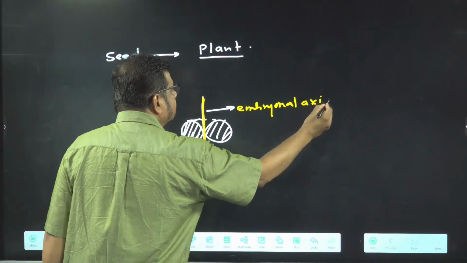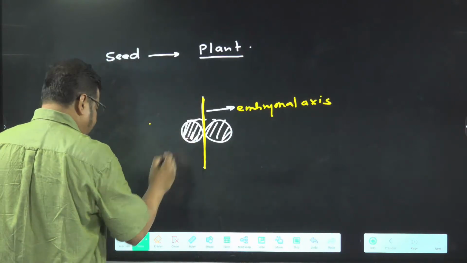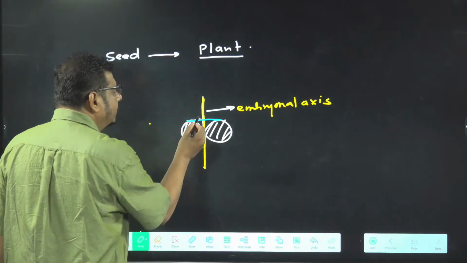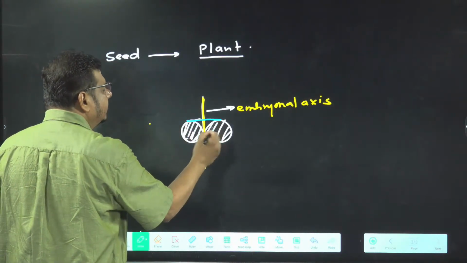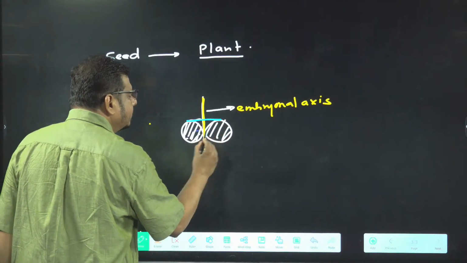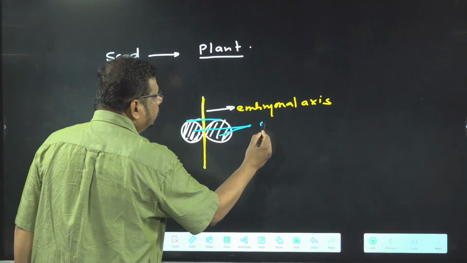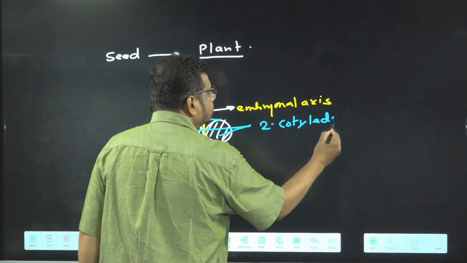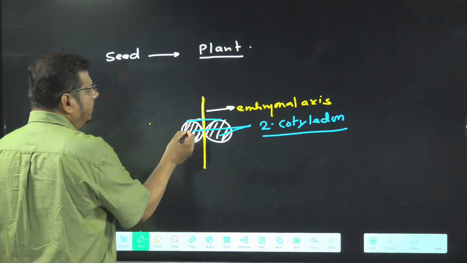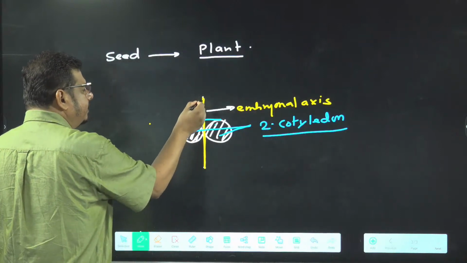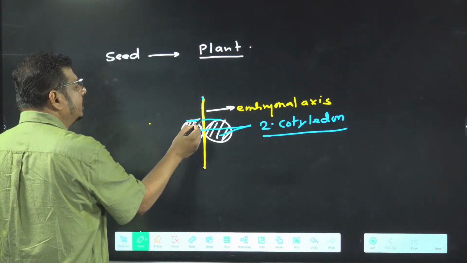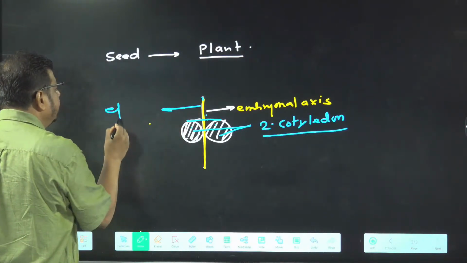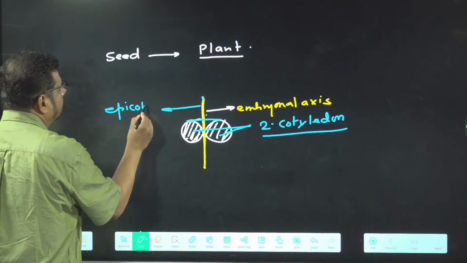The part of the embryonal axis which is present above the level of the cotyledon, and these are the two cotyledons, is called which one? Epicotyl.